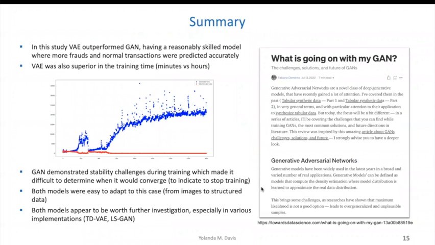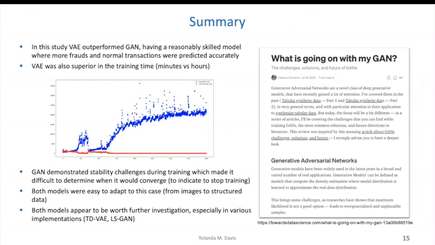So in summary, the main outcome for my particular study was that VAE outperformed GAN with a reasonable amount of skill as it relates to the precision scores and the recall scores that we saw. Also, VAE was superior in terms of training time. For my particular setup, it was minutes versus hours, and both were trained on Colab.